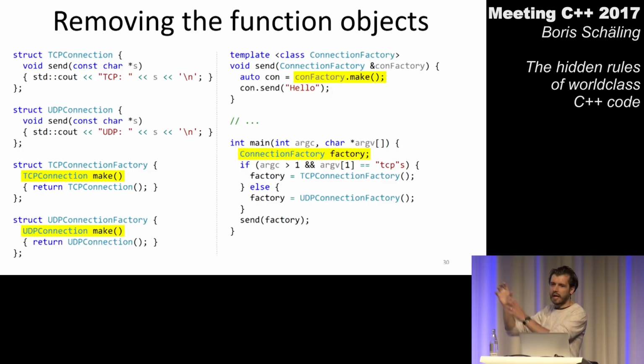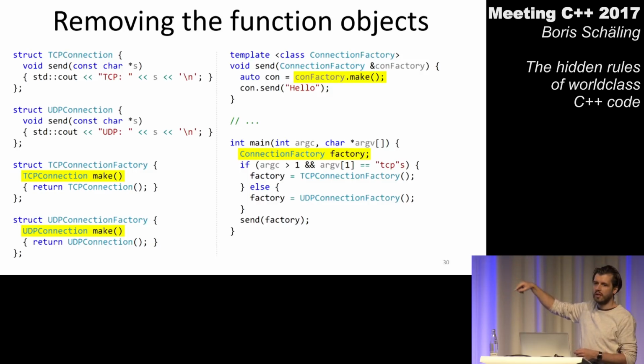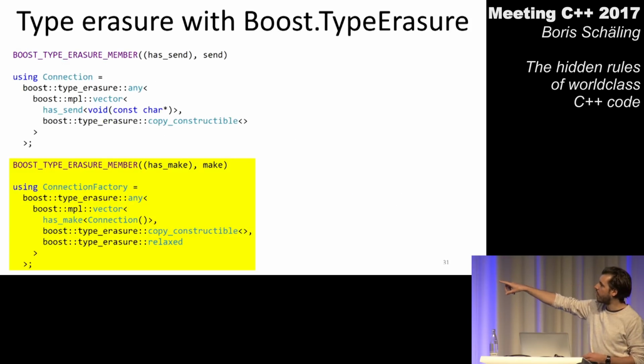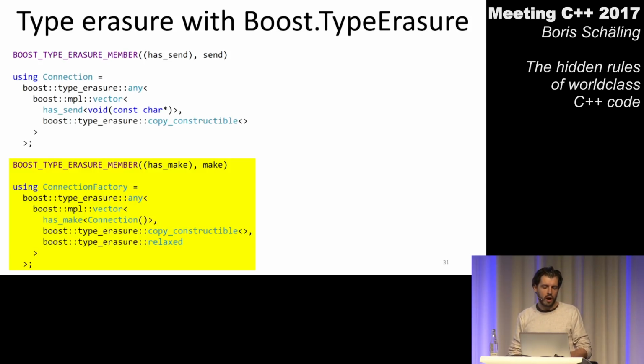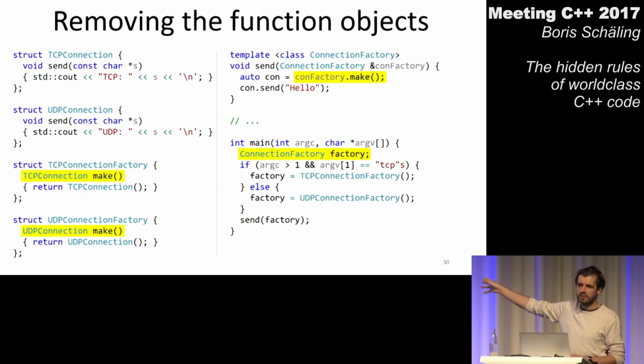You can't create an empty variable and then later decide which connection factory object you want to put into it. That's the reason why I add this requirement, Boost type erasure relaxed. That way I have told the compiler how my connection factories look, what kind of requirements they have to meet, and all of this code suddenly compiles.